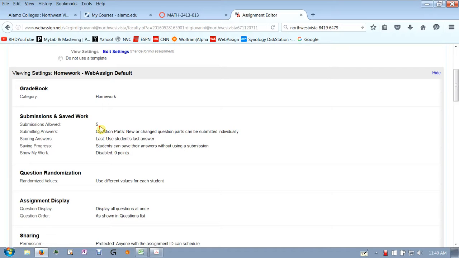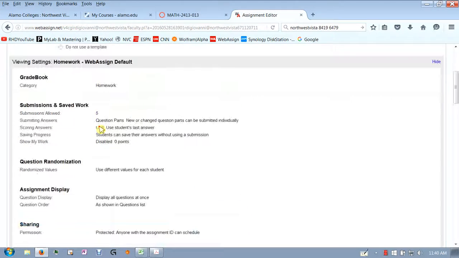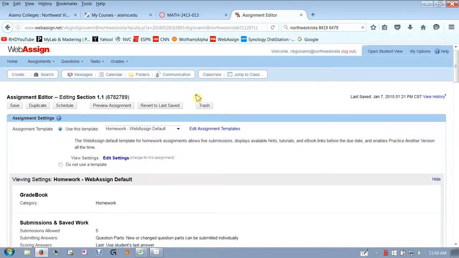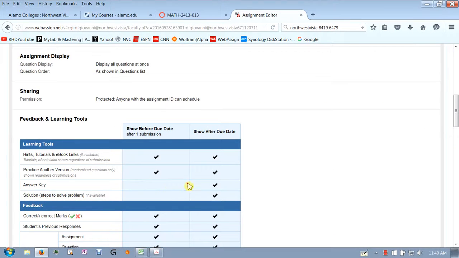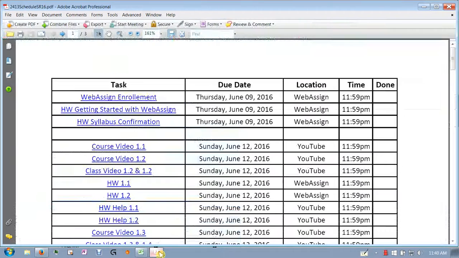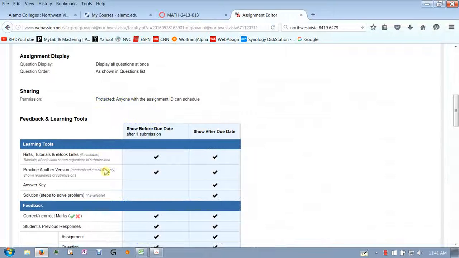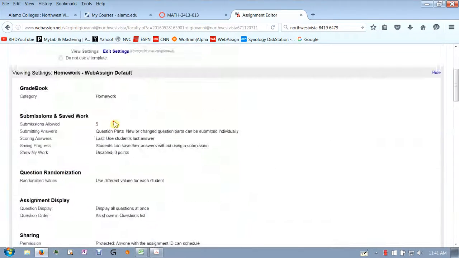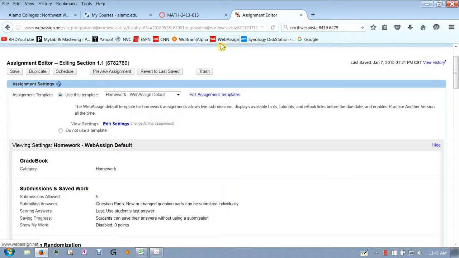It's not a one shot, and that's it, it's over. So use the homework as practice. I believe you'll be able to see the answers after the due date. In this case, that first homework is due on the 12th. After the 12th, you'll be able to go back in and see the answers. So you'll go through your assignment and submit your work, and it'll give you a grade immediately.